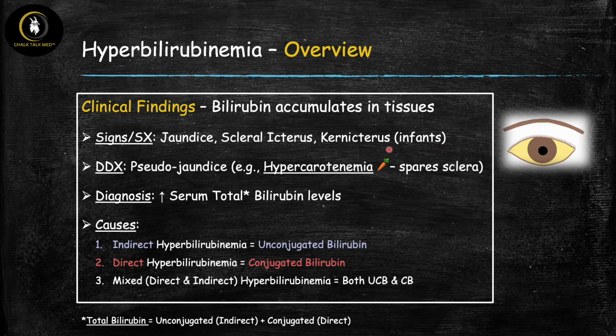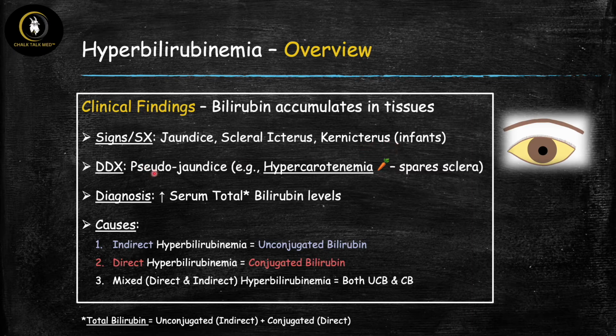And then finally, in infants, an important diagnosis to be aware of is kernicterus. This is when you have the bilirubin depositing in the brain. And the reason this happens is that sometimes in infants, they get really high levels of unconjugated bilirubin. And what you just learned is that unconjugated bilirubin isn't water soluble, which means that it's lipid soluble. And the problem with lipid soluble is that it can cross the blood-brain barrier and deposit into the brain, and it can cause permanent neurological damage and even death. So this is definitely one to pay attention to in infants. And I talk more about kernicterus in my video on neonatal jaundice.